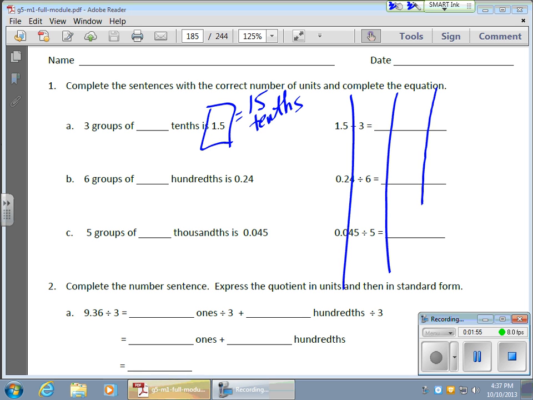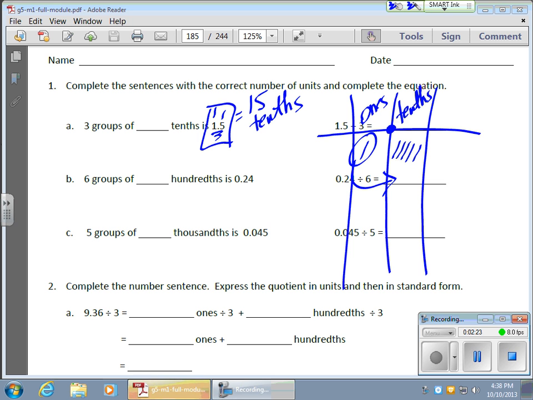I have a nice little place value chart over here, and I put my decimal right here, and I have my ones place and my tenths place. According to my number here, I have 1 in the ones place, so I'm going to put a little slash there and indicate that I have 1. And I have 5 in my tenths place, so I'm going to put 1, 2, 3, 4, 5. Now, if I wanted to convert this entire thing into tenths, I need to take that one and move it on over into my tenths.